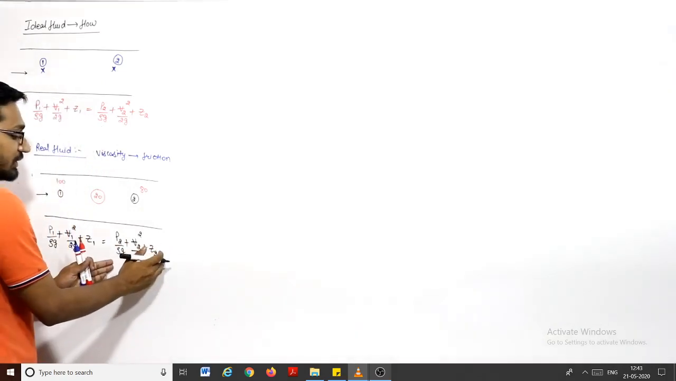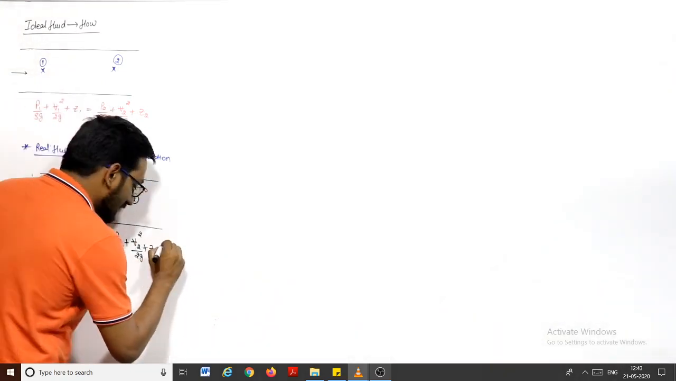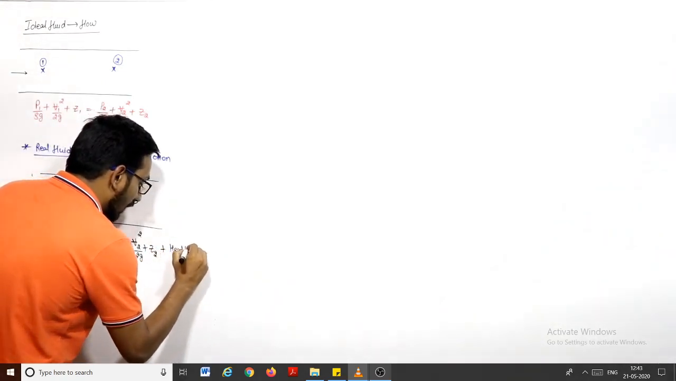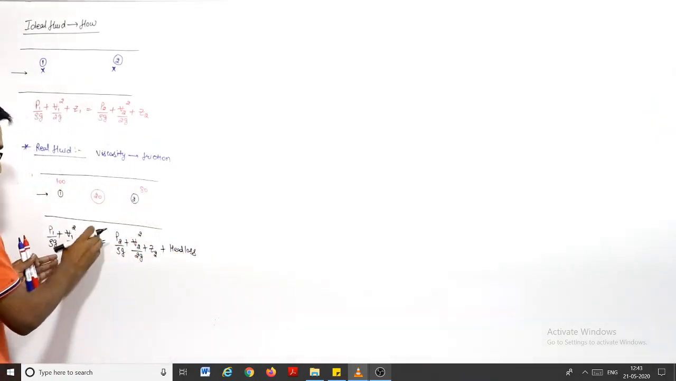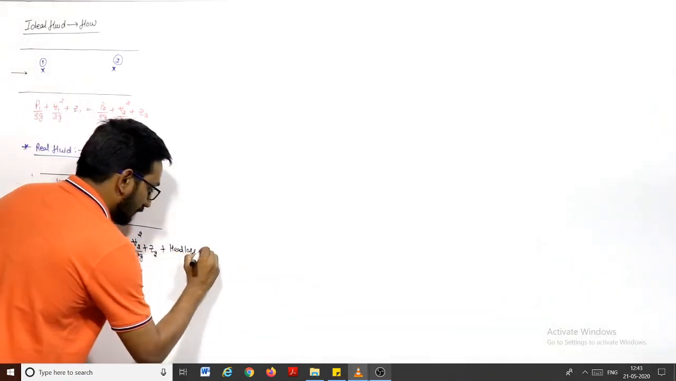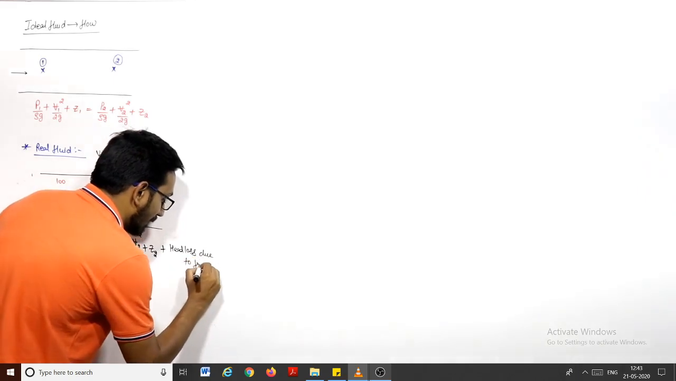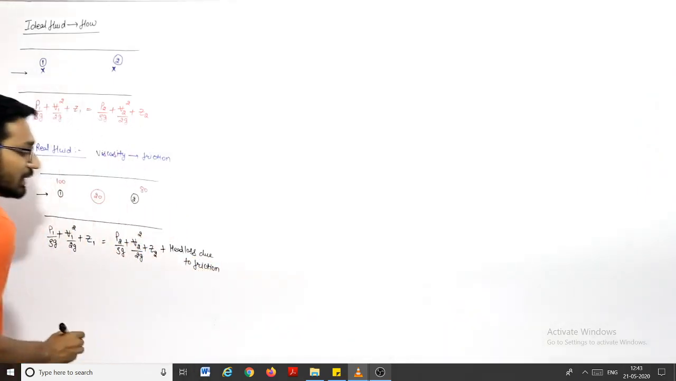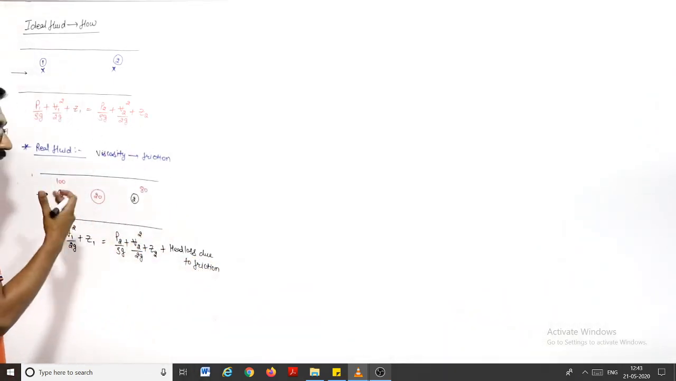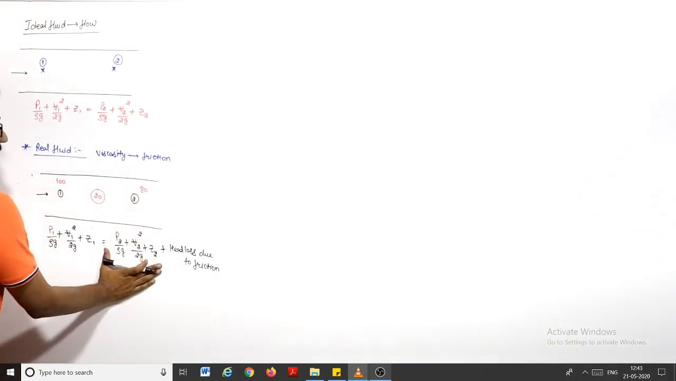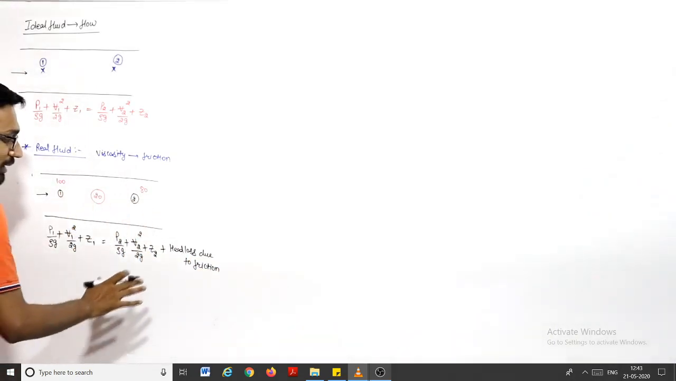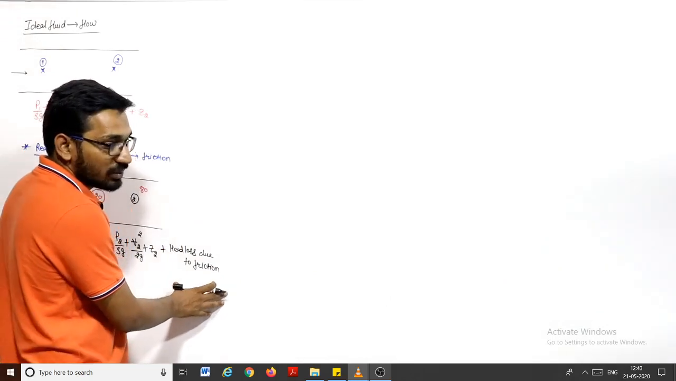This is the total energy which is available at point 2 plus some head loss. Some loss of head is there. We are talking in terms of head, so it is the head loss due to friction. Some head loss will be there due to friction. To overcome the friction, fluid has to spend some amount of its energy. Hence, the energy at point 2 will be less than the energy at point 1, and that energy is known as head loss due to friction.